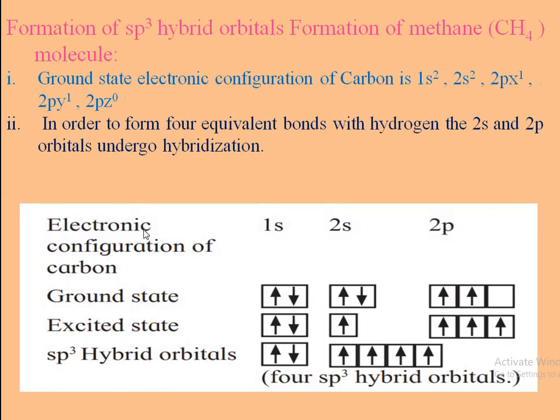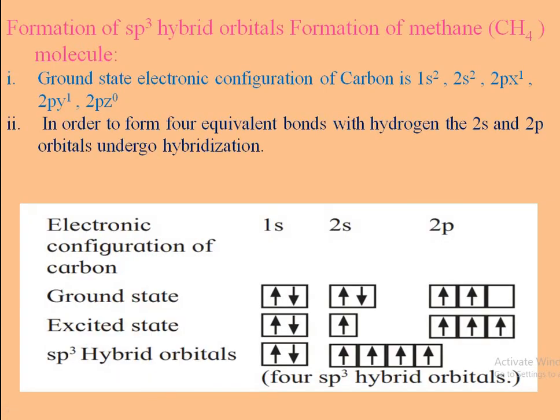In this case, the electronic configuration of carbon in the ground state is 1s2, 2s2 and 2px1, 2py1 and 2pz0. That is, the p orbitals contain 2 electrons. But in the excited state, an electron is promoted from the 2s orbital to the 2pz orbital, and therefore sp3 hybrid orbitals are formed from 2s, 2px, 2py and 2pz.